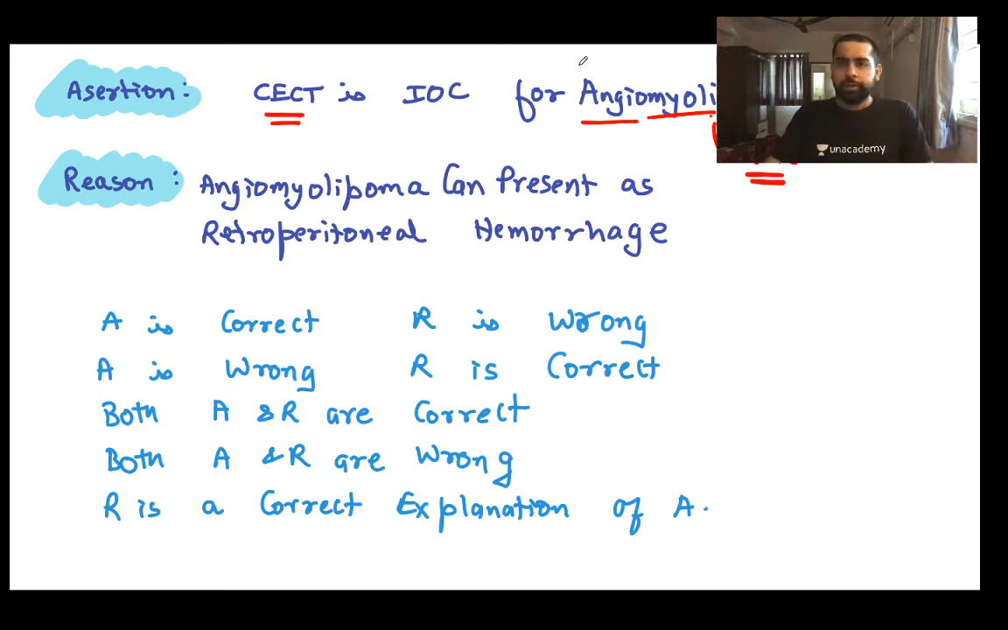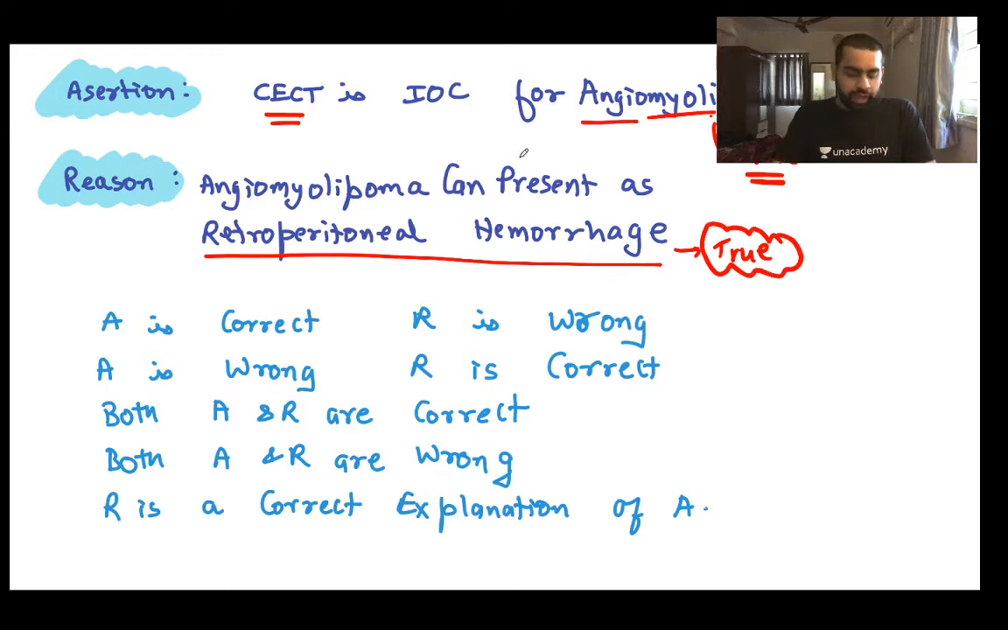Now, angiomyolipoma can present with a retroperitoneal hemorrhage. Is this a true statement? Yes, it is also a true statement. Now, if this happens, what is it called? Do you know any syndrome named after this? What is this particular condition known as, where angiomyolipoma presents with a massive retroperitoneal hemorrhage? There is one syndrome which is named after this.